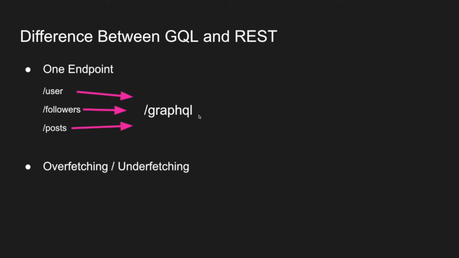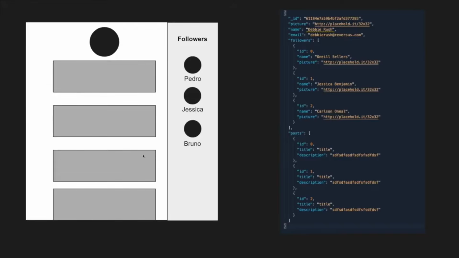And another point that is really interesting is overfetching and underfetching. What I mean by that is, imagine that you have this beautiful profile page design that I made over here. I know it looks ugly, but just imagine it as a website. And you have here a profile page with the profile pic for the user who is logged in, and they have a feed with all the posts that they've made. And imagine it's something like this.